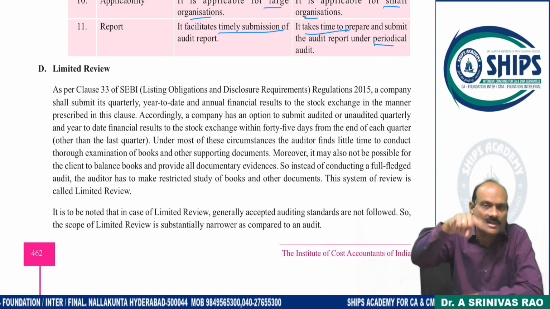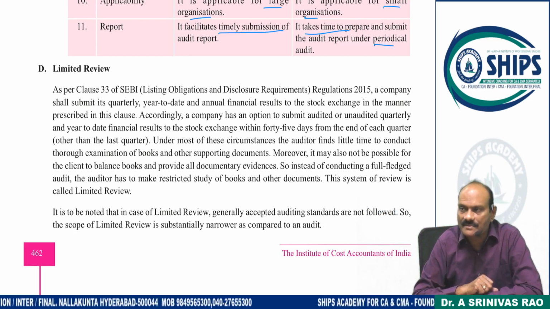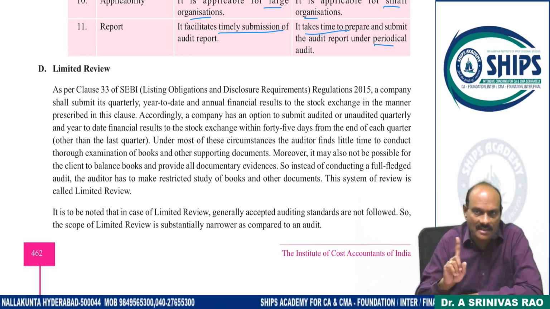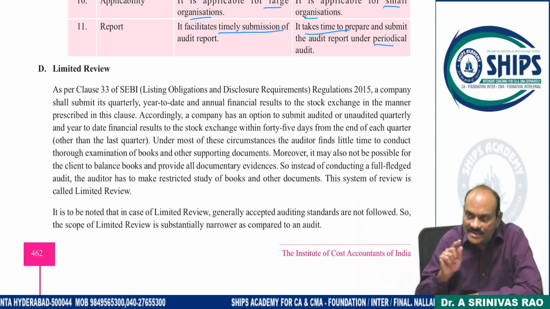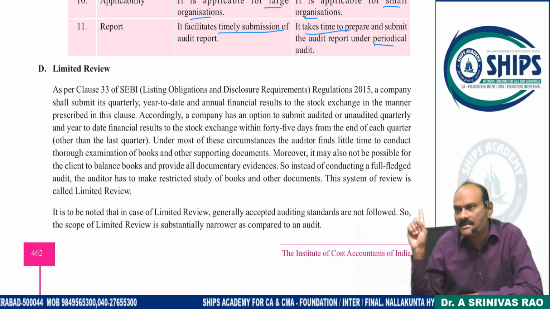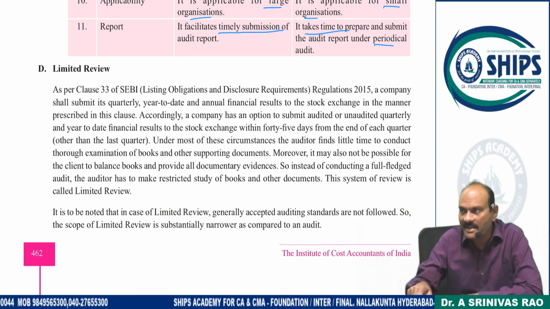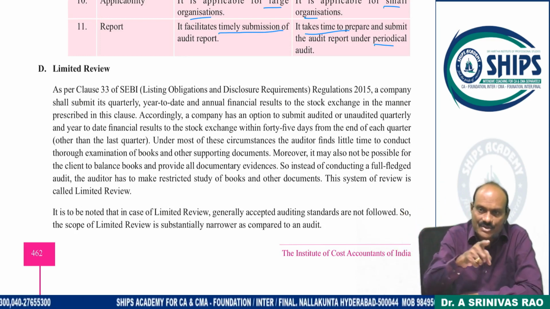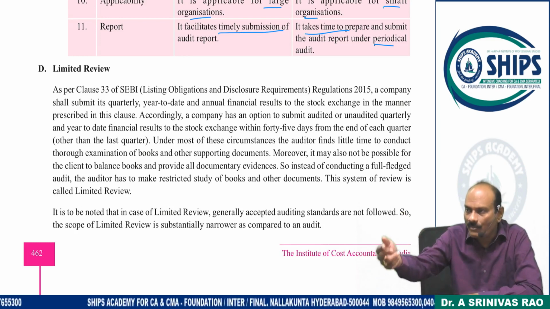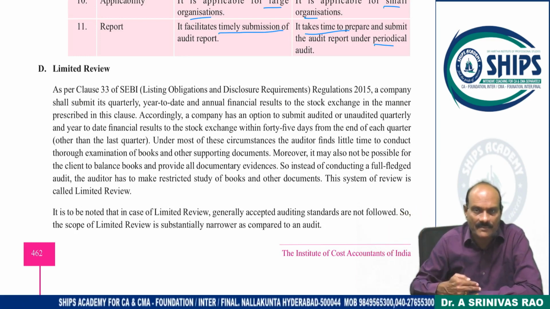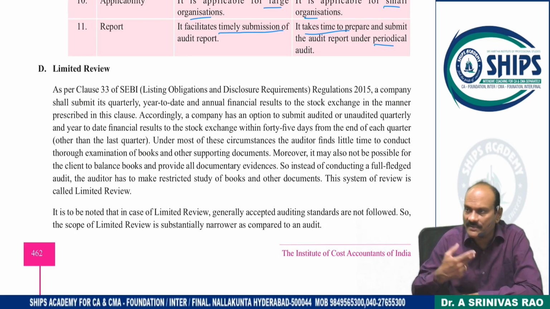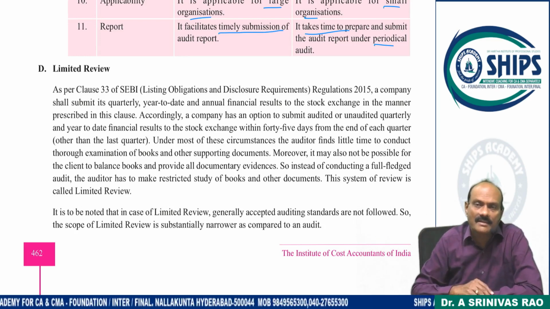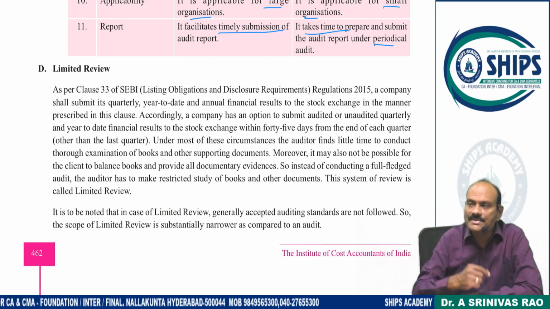Then submit a consolidated report to the stock exchange. It has no legal value. As per the Companies Act, this is not a must. This is only imposed by SEBI. According to SEBI guidelines, this part we have to do. Listed means a public company. It issued a prospectus to the public and mobilized funds from the public, so the stock exchange should give information to investors. So what is happening in this company? You have to submit reports.